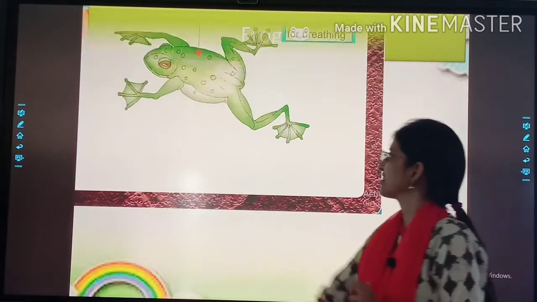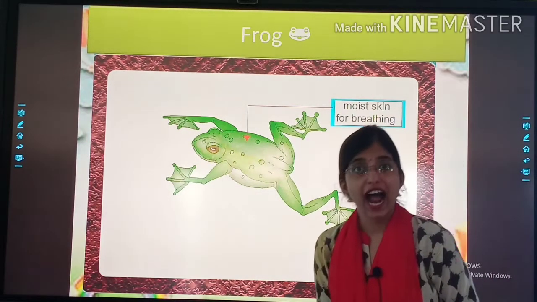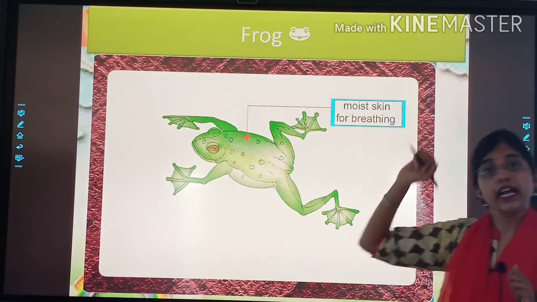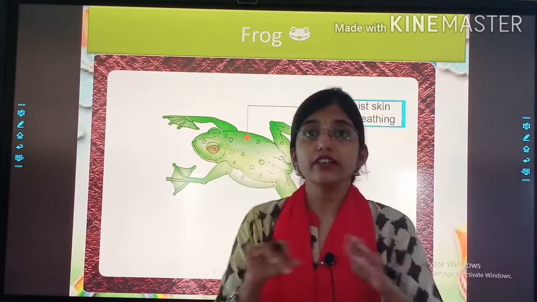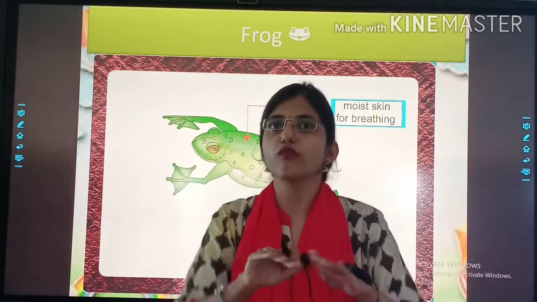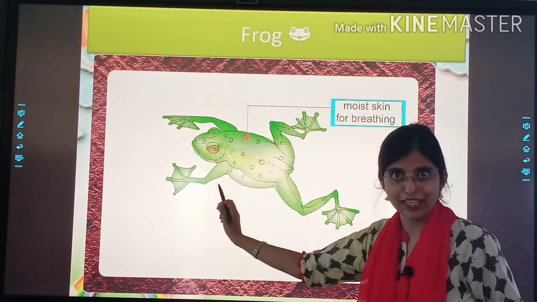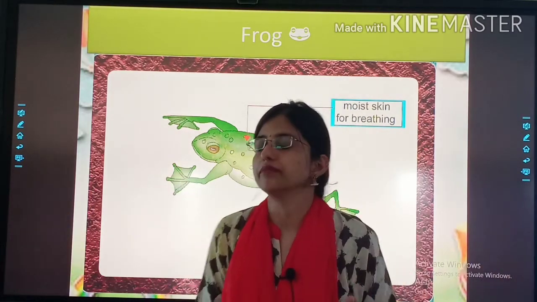See, this is the adult frog, and he has a moist skin for breathing. It means when a frog is living in water, जब एक frog water में जाता है तो वो किससे breathe करता है? अपनी skin से. He is able to breathe through his skin.